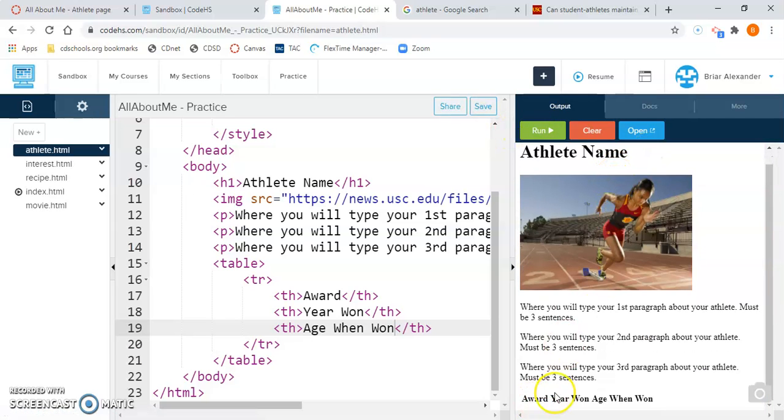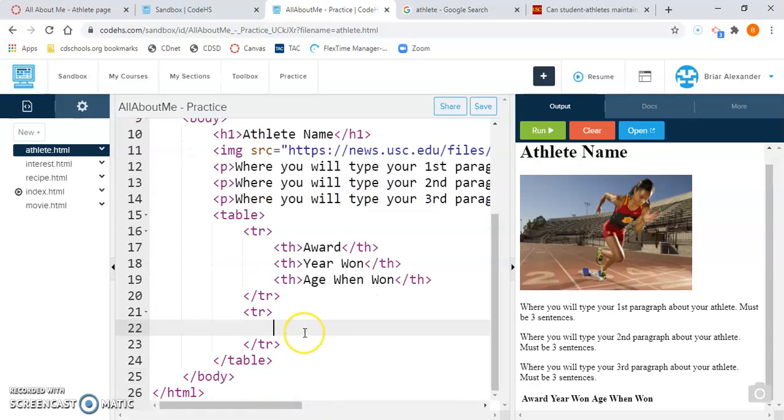Okay, and then there is the beginning of my table. There are the table headers. Now there's no border around it yet. We're going to add that later, but you need to have this information down here at the bottom of the page at this point. So that's the first row of our table. Now you're going to click to the right of your closing table row tag, and you're going to do another table row tag to add the second row to the table.